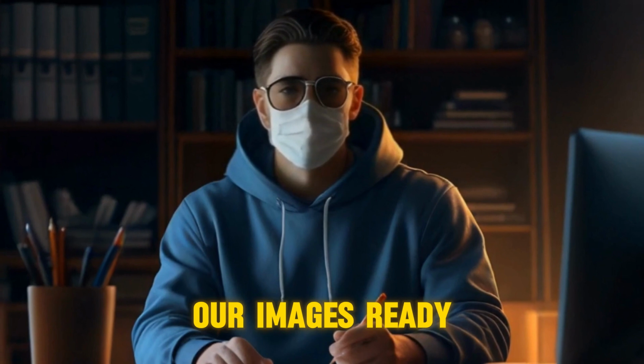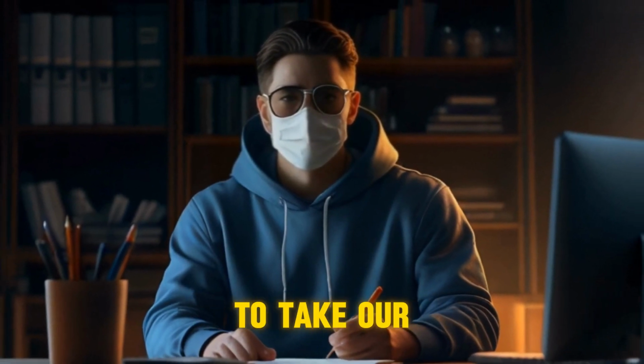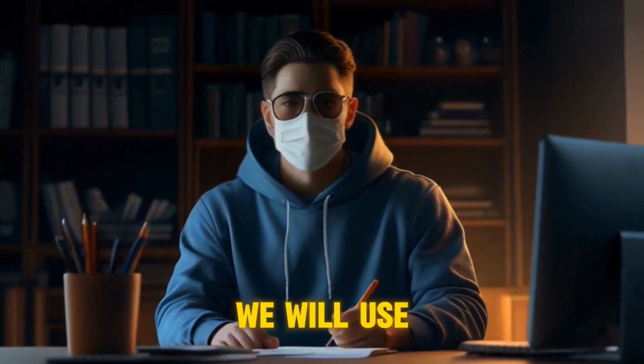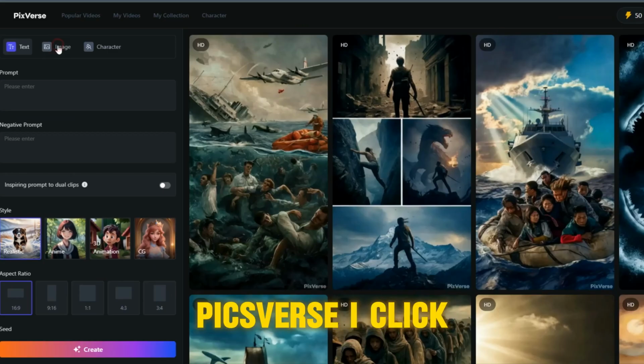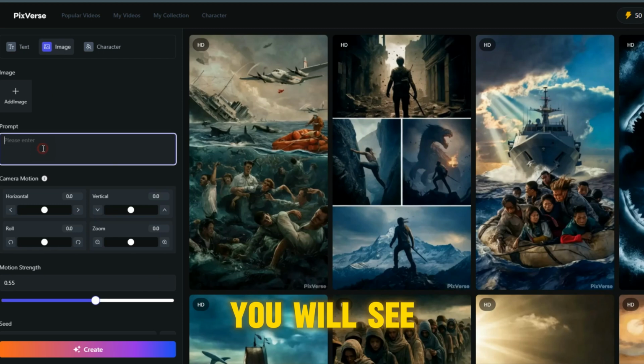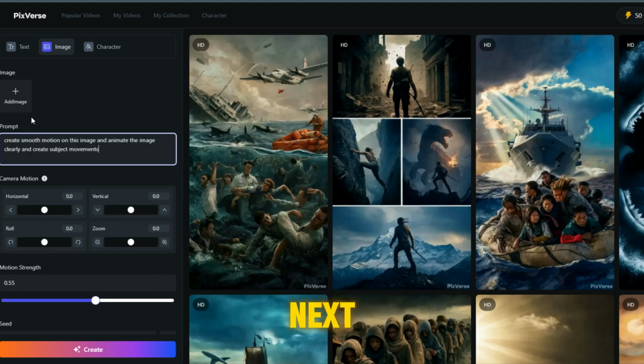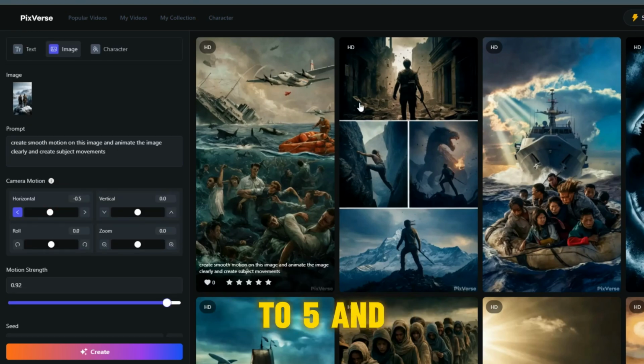Okay, we got our images ready. Now let's animate these pictures to take our video to the next level. We will use Pixverse.ai tool for that. So go to Pixverse. I click on image, and right here, you will see this button. It brings motion next. Literally, just click on it. Set the motion to around 3 to 5 and hit generate.